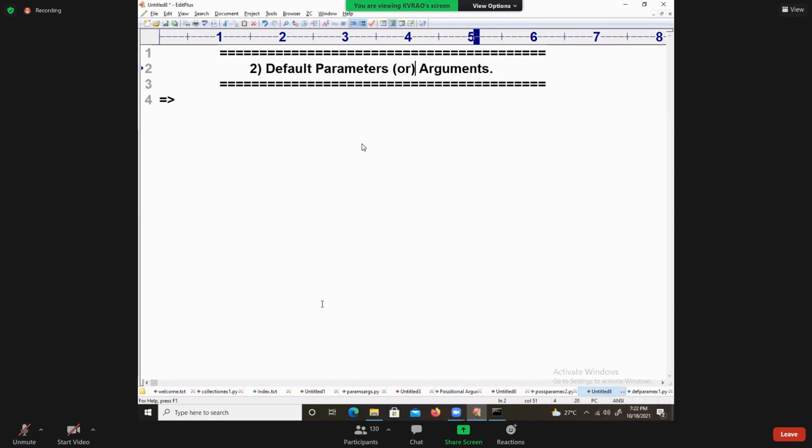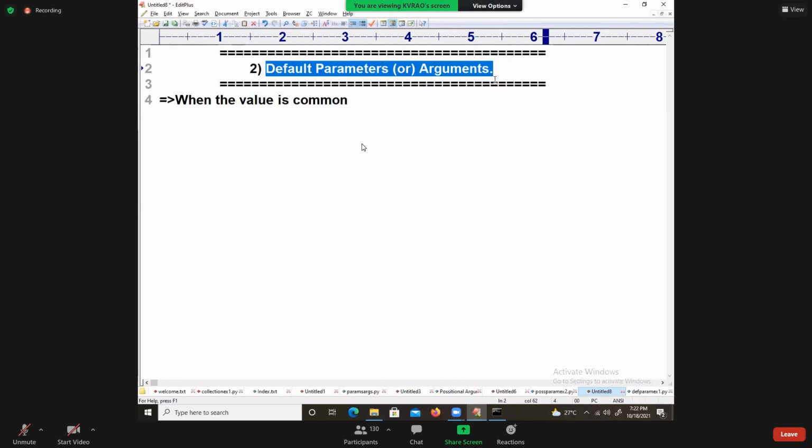Good. So let us come to the point back. Here I am saying, when the value is common, see my word, very, very important, the default parameter concept says that common values must be taken as a default parameter.